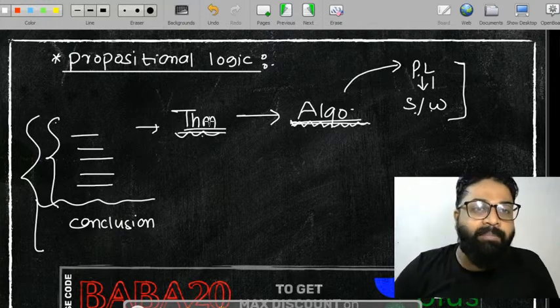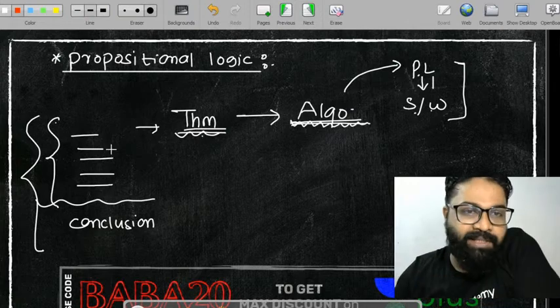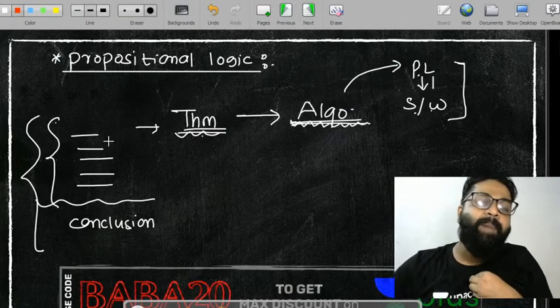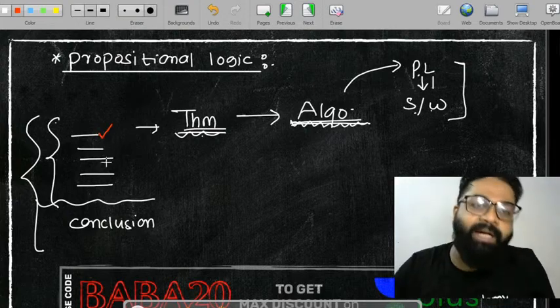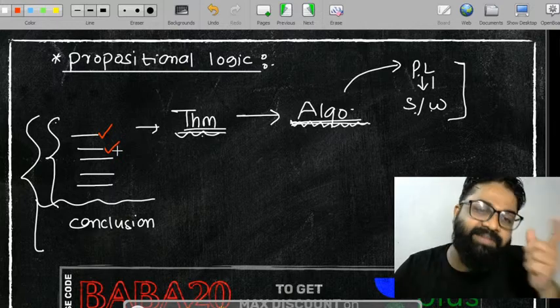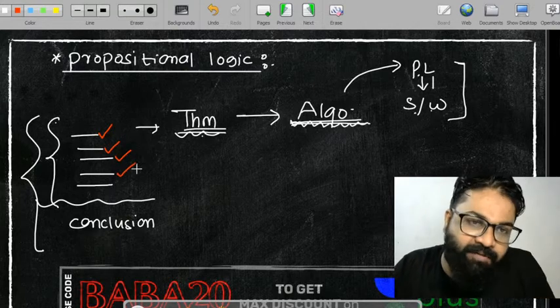So sir, where is the mathematical logic in this? Mathematical logic, I will try to tell you this thing. Mathematical logic or propositional logic gives me the power to validate whether a statement is valid or not. Is this statement correct or not, is this statement correct or not, this statement is valid or not.